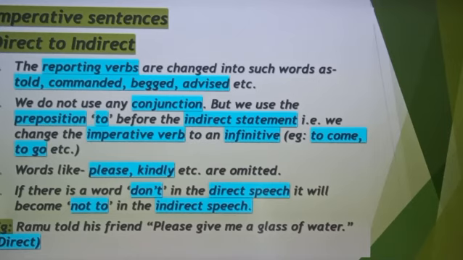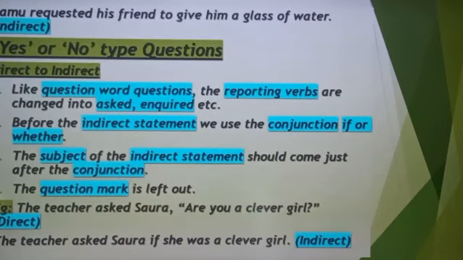Example, Ramu told his friend, please give me a glass of water. This is a direct sentence. How do we convert it to indirect? Ramu requested his friend to give him a glass of water.